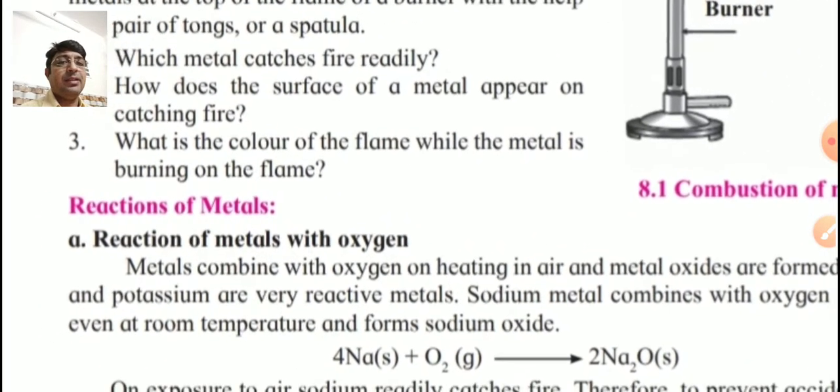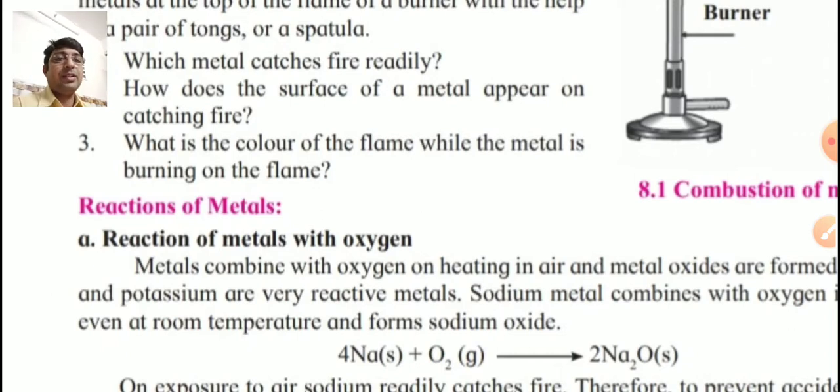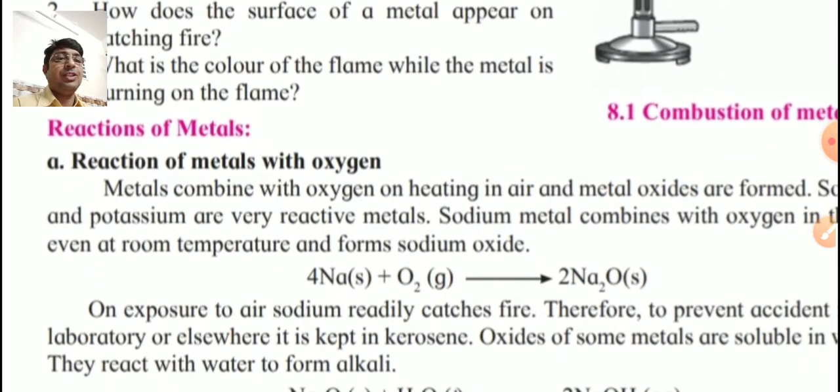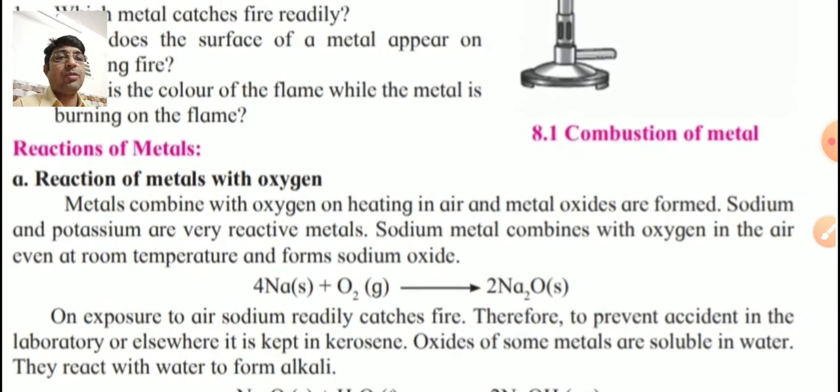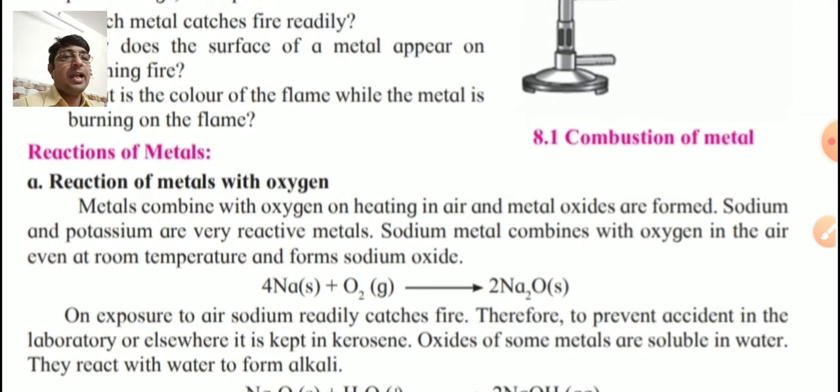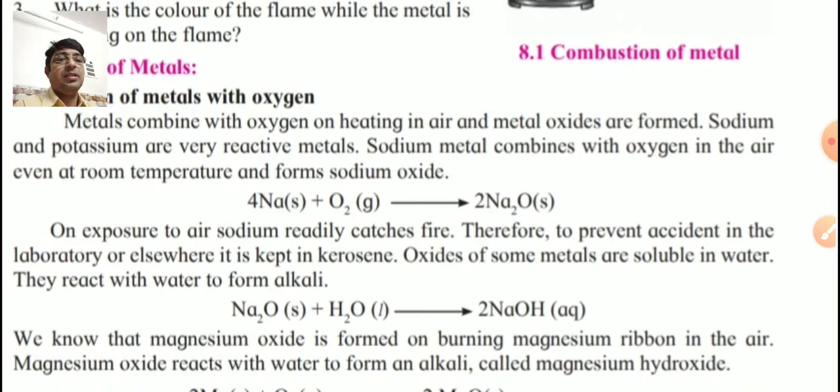Reaction of metals. First type of reaction is reaction of metal with oxygen. So metals combine with oxygen on heating in air and metal oxides are formed. Sodium and potassium are very reactive metals. Sodium metal combines with oxygen in the air even at room temperature and forms sodium oxide. Even this sodium oxide also reacts with water to form sodium hydroxide.